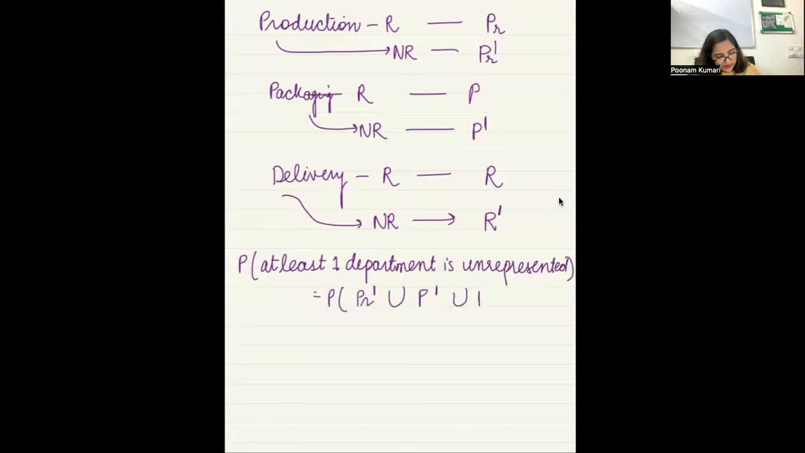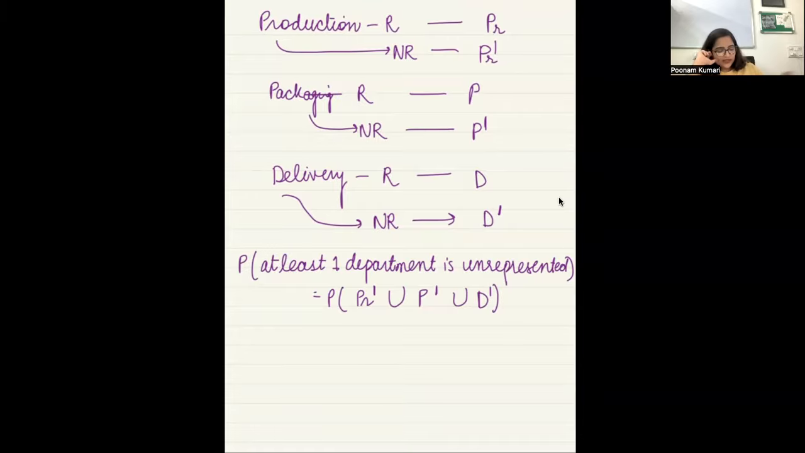Or the, why did I use R here? I should use D, na? Yes, D and D prime. I can frame it like this, right? Yes, ma'am. At least one department is unrepresented means either the production was unrepresented, or the packaging was unrepresented, or the delivery was unrepresented, right? Yes, this much is okay.